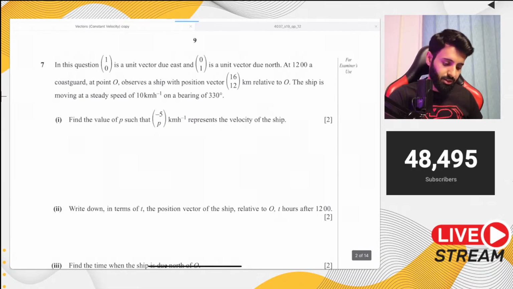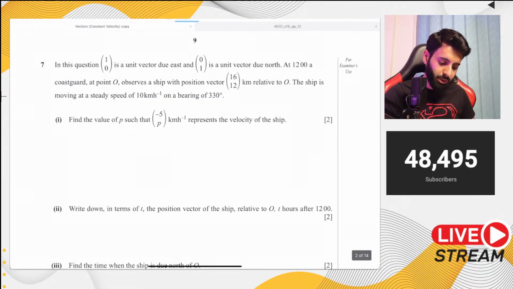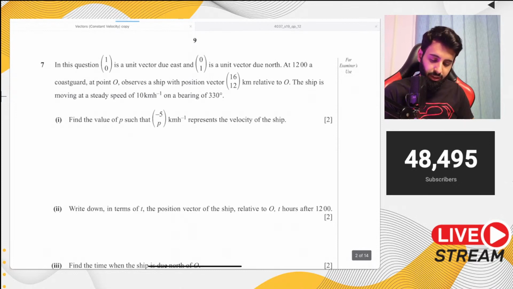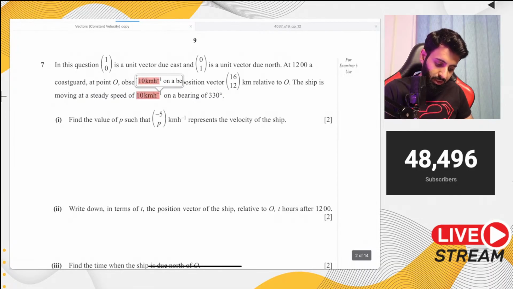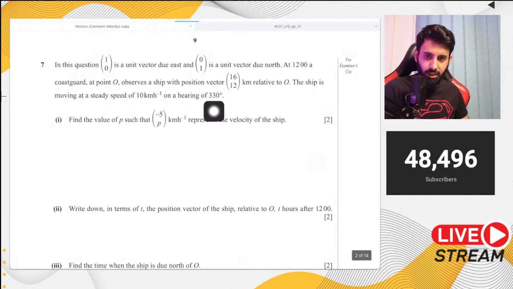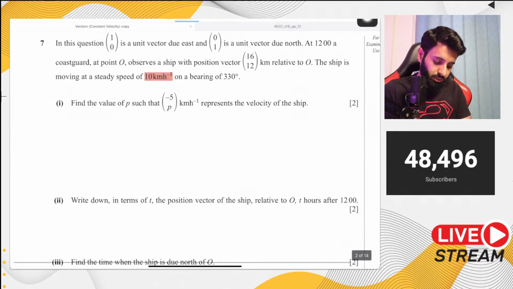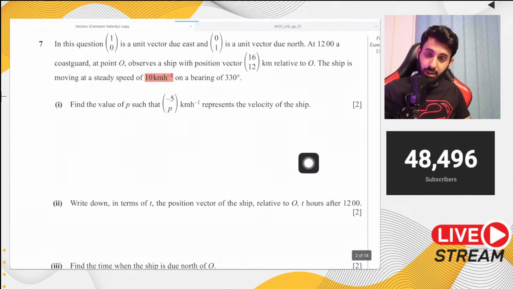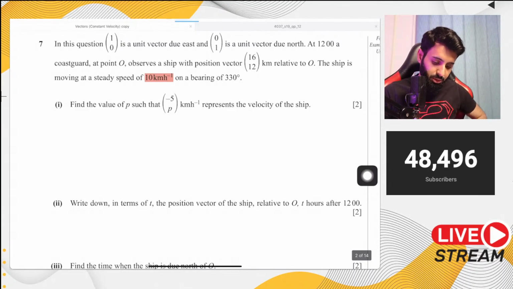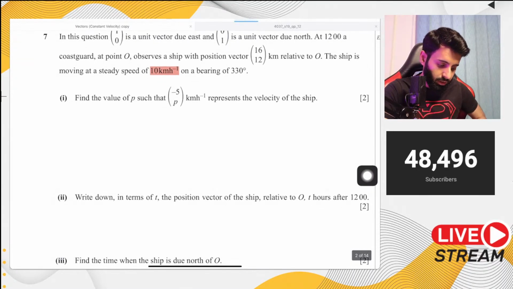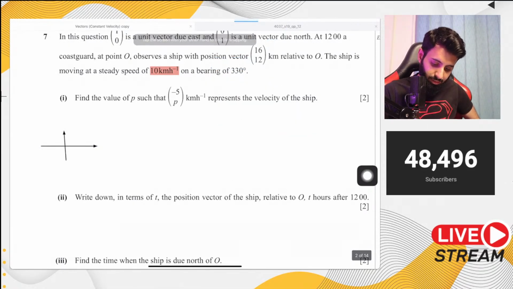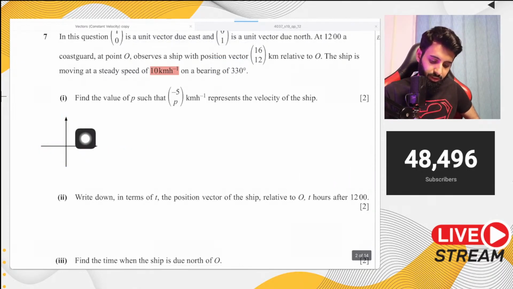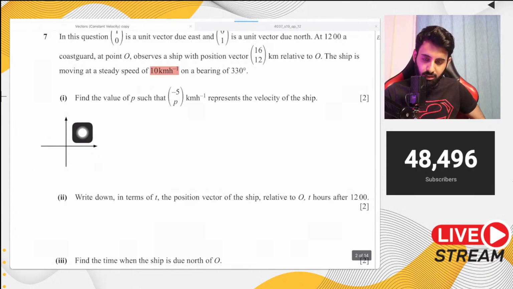Okay, this is an interesting question, because now what you have to do is find out the velocity vector using the speed and the bearing. So think of it this way, that the speed we will use for magnitude, and this bearing will be used for direction. Okay, so notice that you're not given a lot of space, but it's enough given that you use this space efficiently. So first of all, with the help of 330 degrees, let's try and identify which quadrant, first, second, third, fourth, this ship is going to be in.